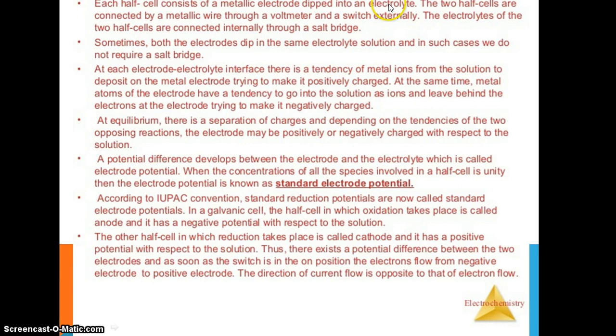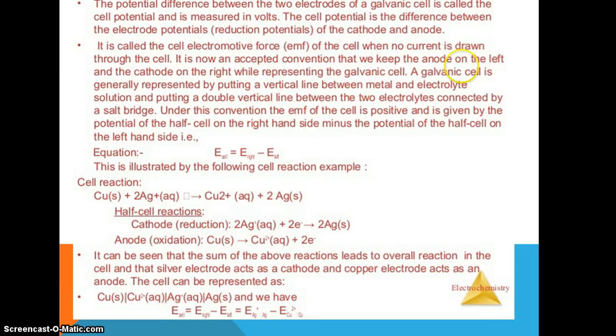Each should be dipped in a separate electrolytic solution which contains the same ions, and a salt bridge is connected with it. The salt bridge helps maintain the flow of ions from one solution to another. The potential difference between the two electrodes of a galvanic cell is known as the cell potential and is measured in volts.